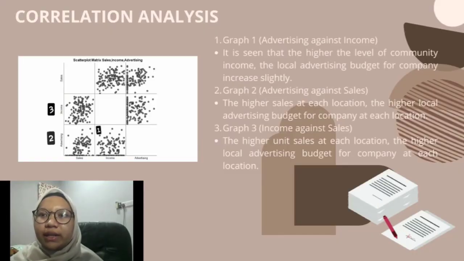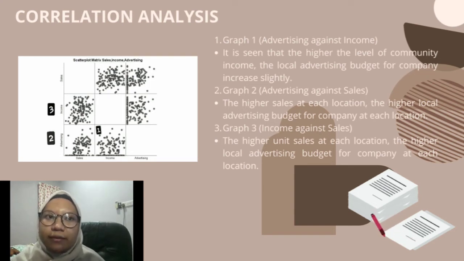For correlation analysis, I use the SPSS system to complete this task. As we can see, the graph above is the result from the SPSS system. Okay, graph 1 plots advertising against income. It is seen that the higher the level of community income, the local advertising budget for the company increases slightly.